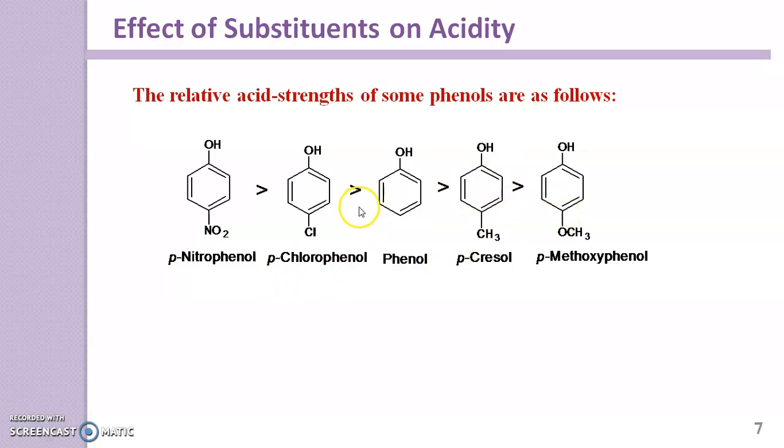Whereas here is the increasing order of acidity: parachlorophenol, which is more acidic than phenol, and paranitrophenol, which is more acidic still. So overall, you may say that paranitrophenol is more acidic than phenol, and paramethoxyphenol is less acidic than phenol.